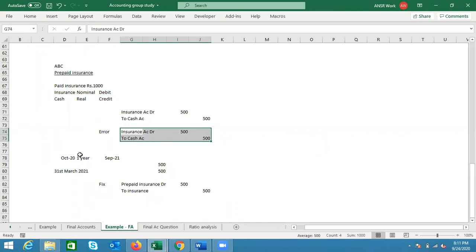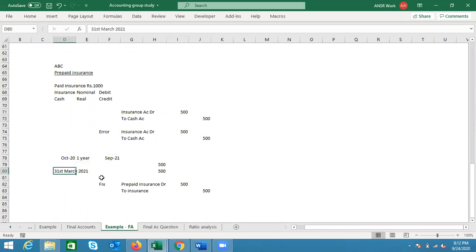The error is this: the insurance was taken on October 20 for 1 year, so it is valid till September of 2021. However, we are preparing the financial statements on 31st March 2021. So from October 20 to 31st March 2021, 500 rupees of insurance is the amount for which we have taken the service because time has elapsed.